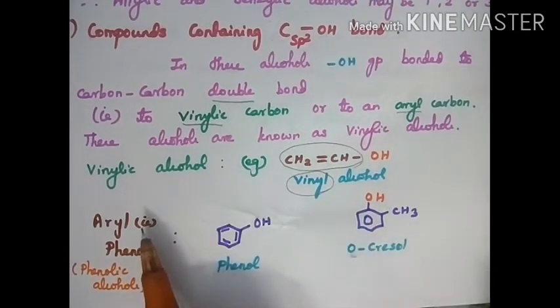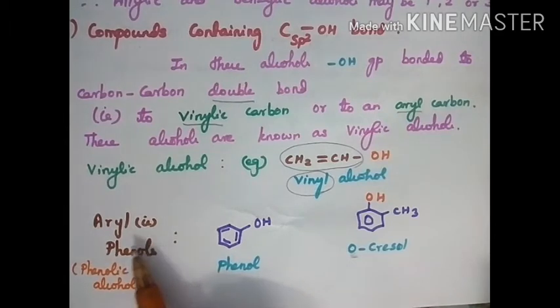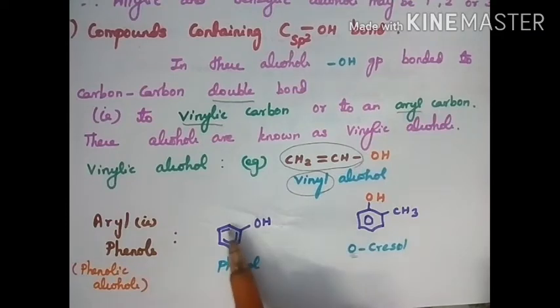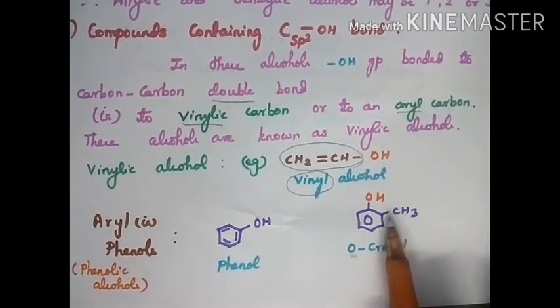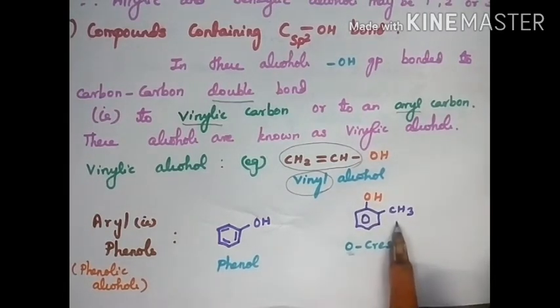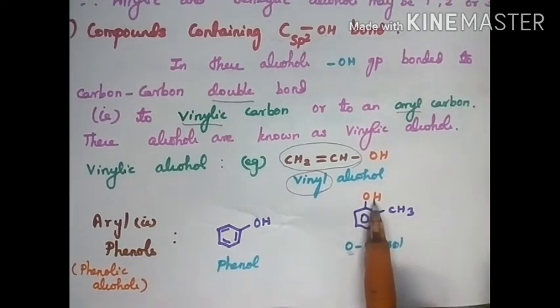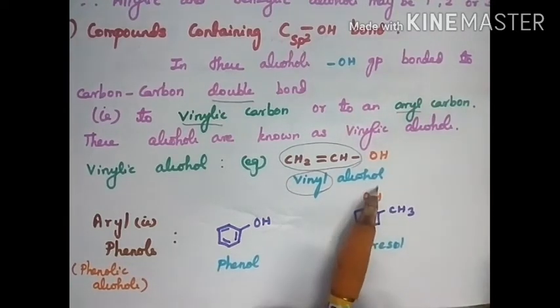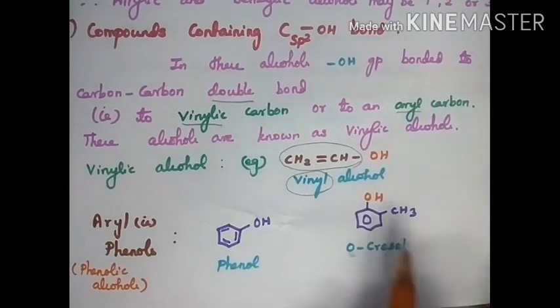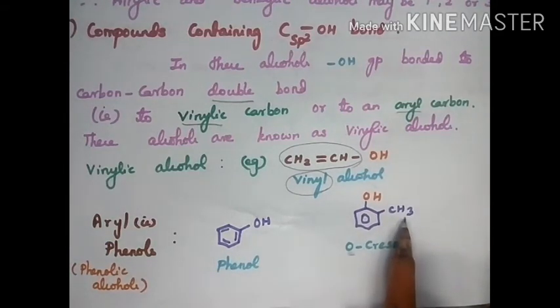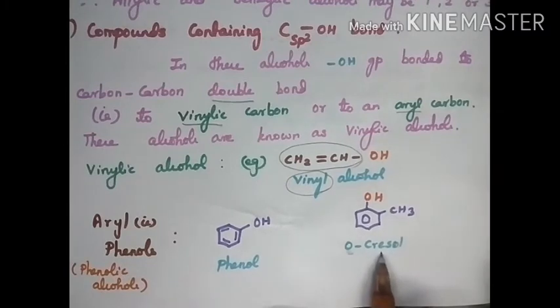And the next is aryl or phenol. The word phenol itself says the OH group is directly attached to the benzene ring. Here also the OH group is directly attached to the benzene ring, so it is called a phenol. Here, not only the OH group, there is another group, CH3. In a benzene ring, if only OH is present, it is called phenol. If only CH3 is present, it is called toluene. If both OH and CH3 are present, it is called cresol.